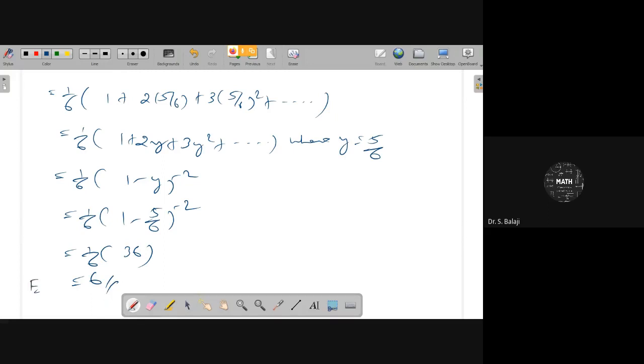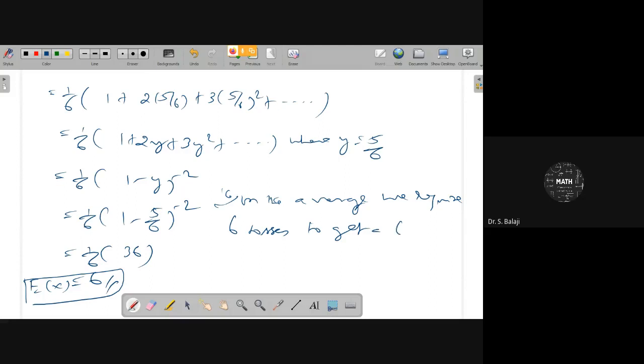Therefore, on the average, we require 6 throws to get a 6. It is only an average-level idea. At the average level, we require 6 throws to get a number 6. All of you understand here? Simple idea only.